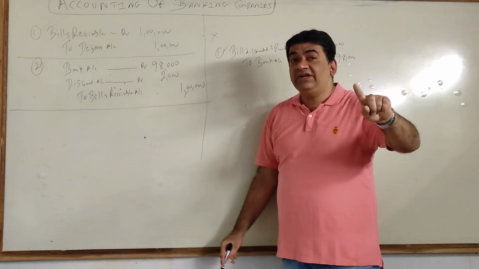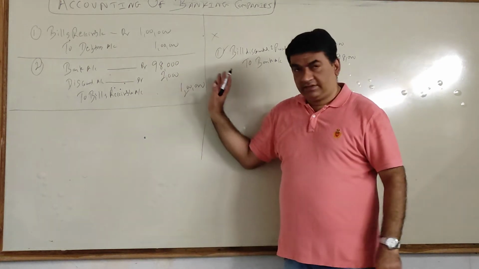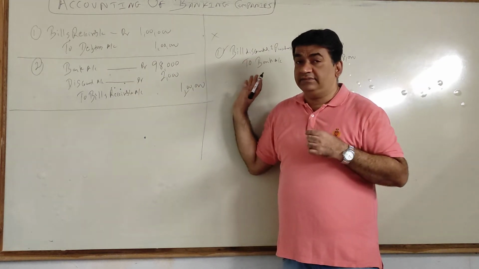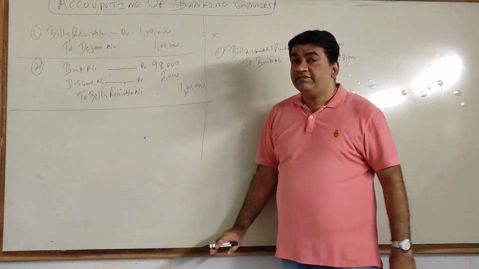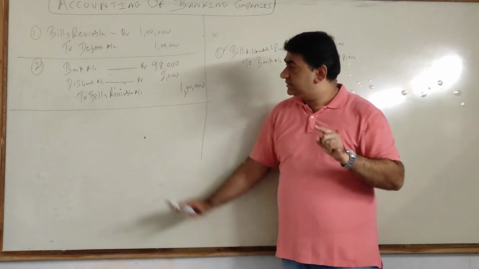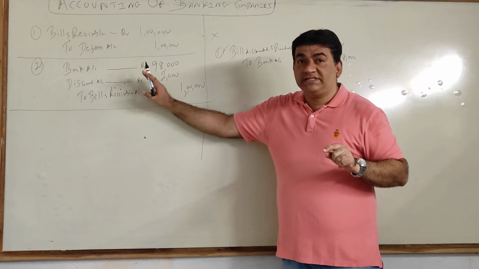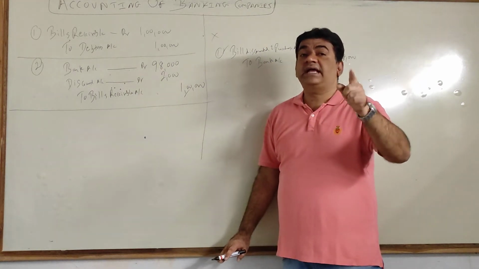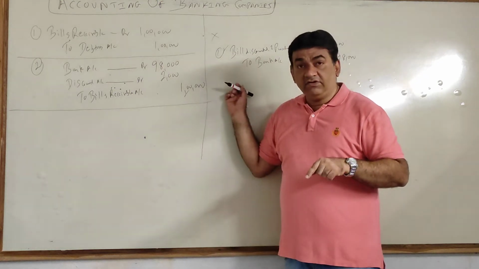So for the bank it will be an income. For me it is an expense, for the bank it's an income. Basics of FYJC: debit the losses and expenses. Here it was an expense, I debited. Credit the gains and income. Here it will be an income.